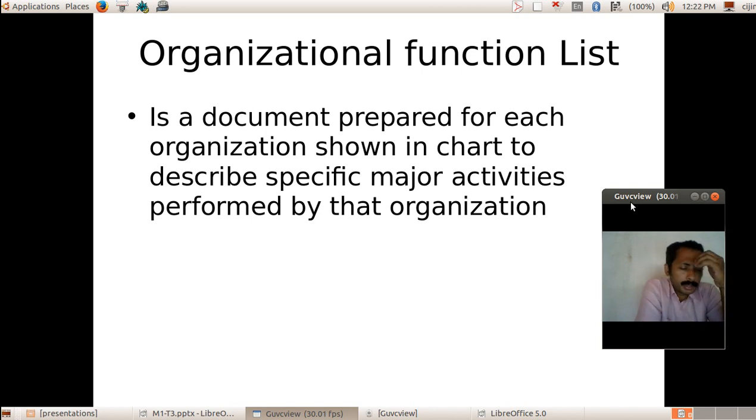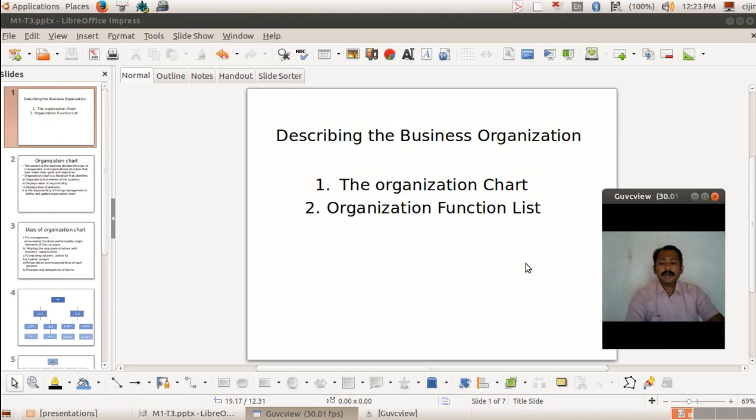If a system analyst comes and needs to study the organization, this organization chart and the function list can be easily handed over to him for demonstrating or explaining the organization. It will help the system analyst to understand the operations of the organization better. So we have seen two things: the organizational chart and the organizational function list.